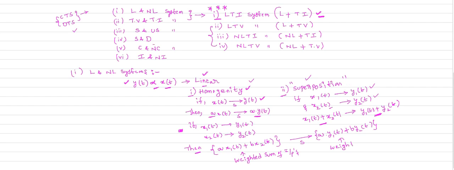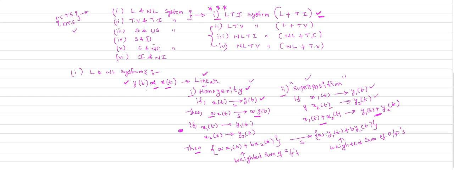I just combine the two statements, the statement of homogeneity and the statement of superposition. So we will get the weighted sum of outputs. So I just add the two statements.